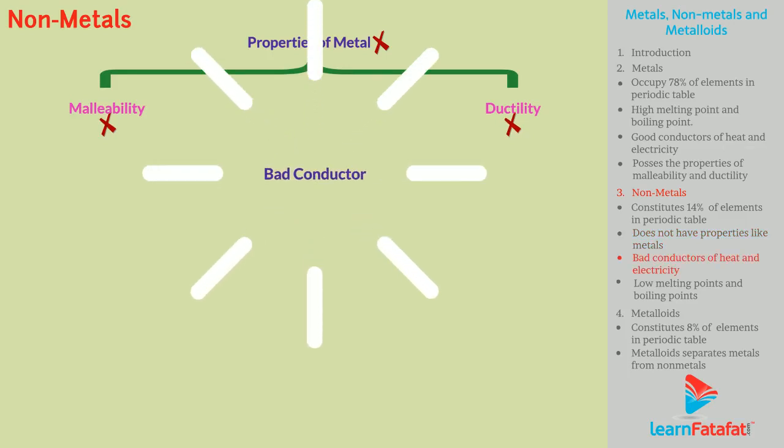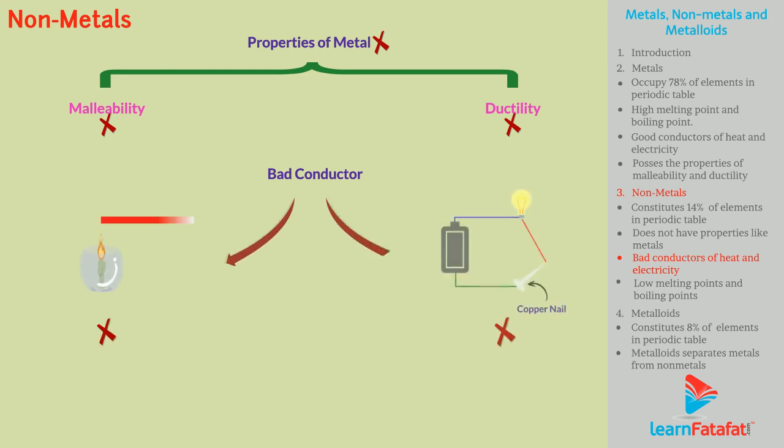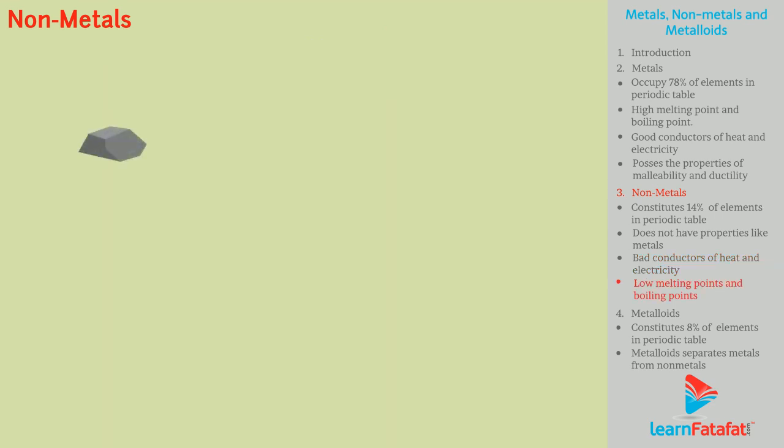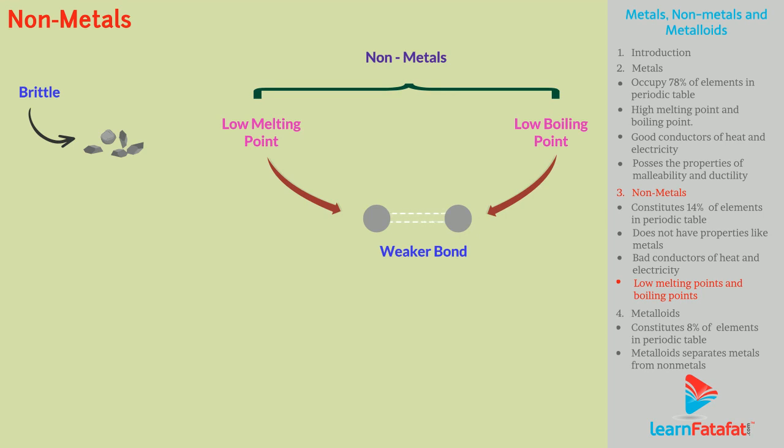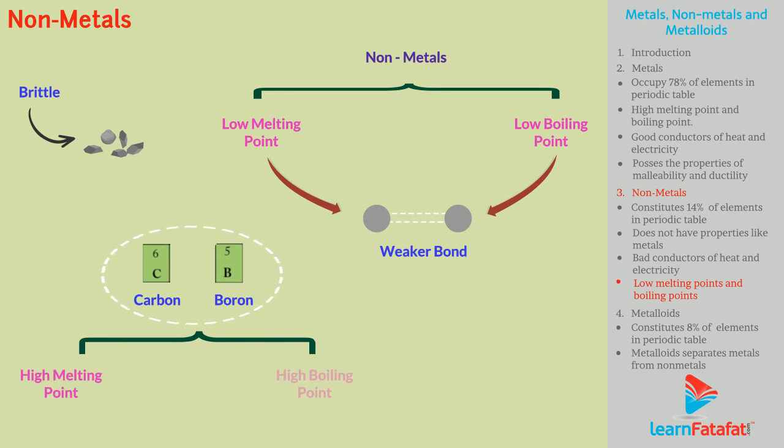Moreover, they are bad conductors of heat and electricity. In fact, non-metals are brittle in nature. That is, they are hard, still can break easily. Also, non-metals have low melting points and boiling points. The low melting point and boiling point is the result of weaker bonds present between atoms of the element. Carbon and boron are exceptions in non-metals which have high melting point and boiling point.